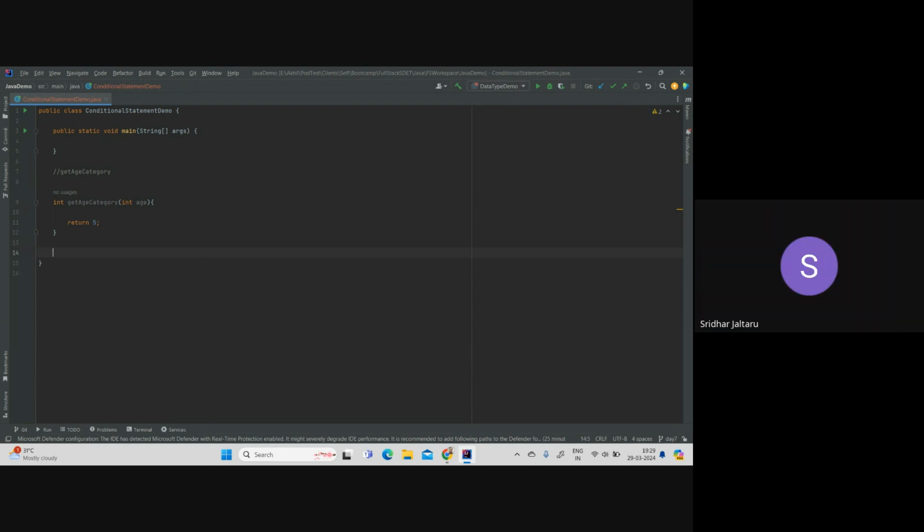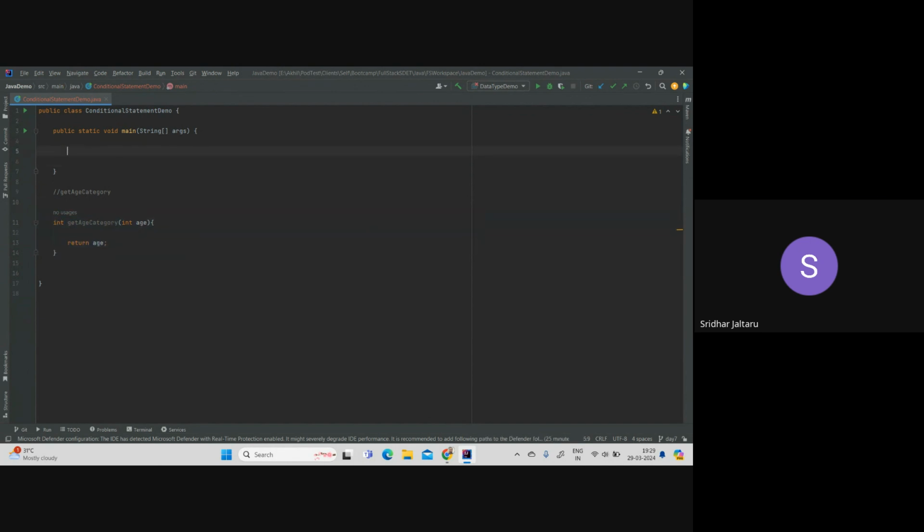Return age. Instead of 5, remove that 5 and type age. Here we can start writing some logic to implement how you want to calculate age. But before that, we need to call this method from the main method. Now we have prepared a method definition. Now let's write the method call under main.